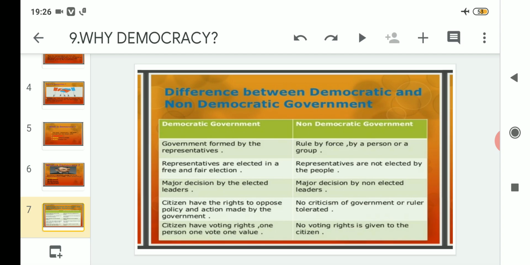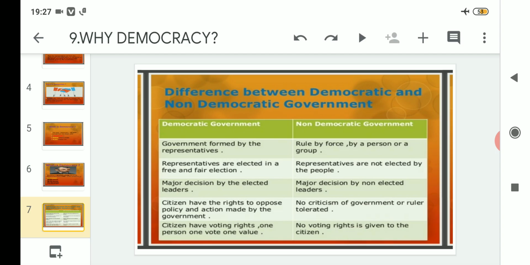The fifth point is that citizens have voting rights: one person, one vote, one value. This is also an important point, that citizens living in a democratic country have the right to vote, and that right to vote counts as what? If I am giving a vote, I am one person giving one vote, and my vote is counted as one vote. That means if I give one vote, it has one value.